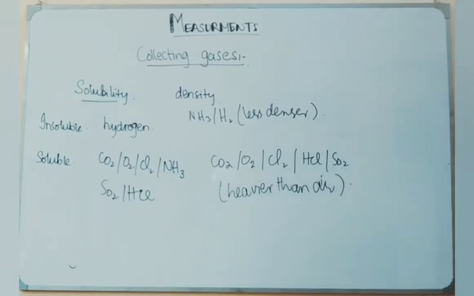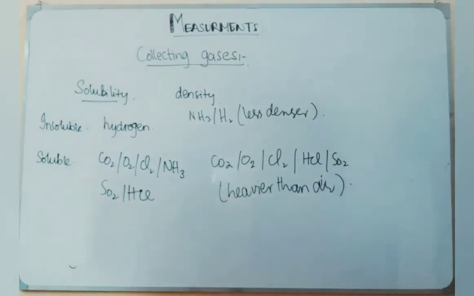Up till now we have discussed the SI units, the other units, and the apparatus for four physical quantities: mass, time, temperature, and the volume of liquids and gases. Now our next topic under discussion is collecting. How can we collect different types of gases?